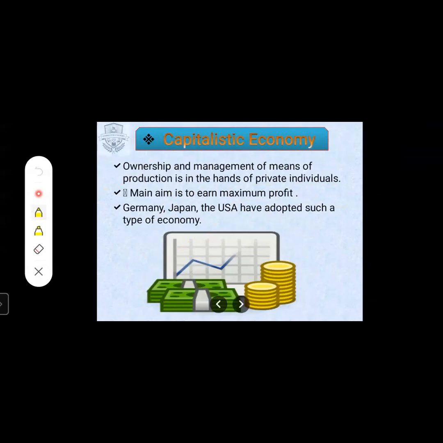Yes, the first type of economy is capitalistic economy.